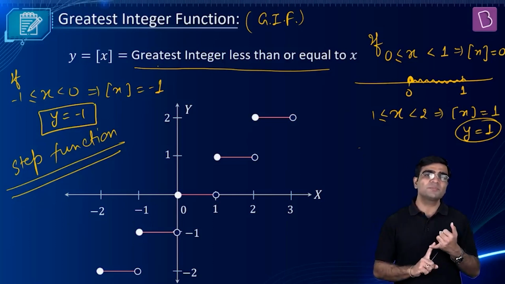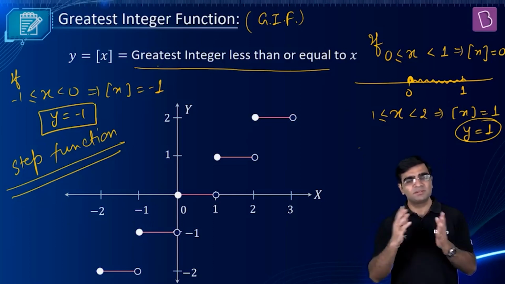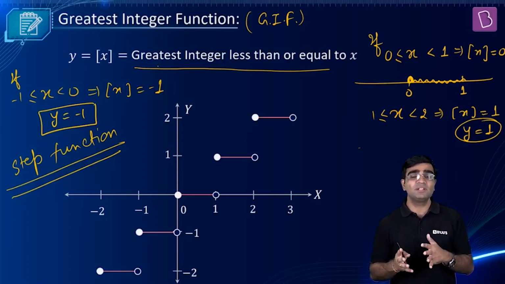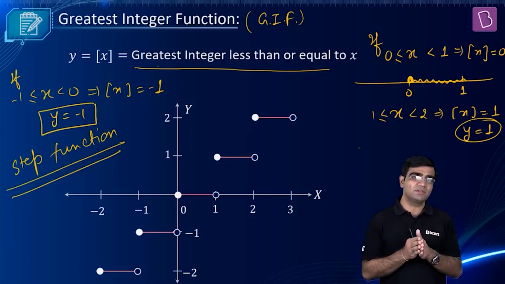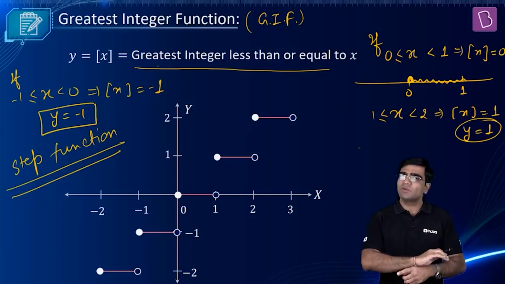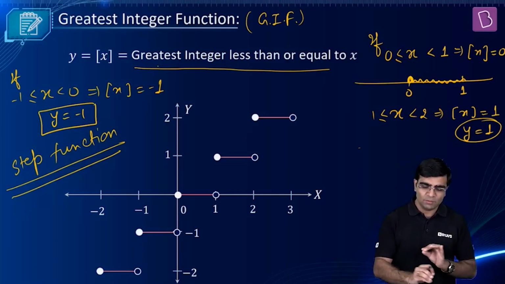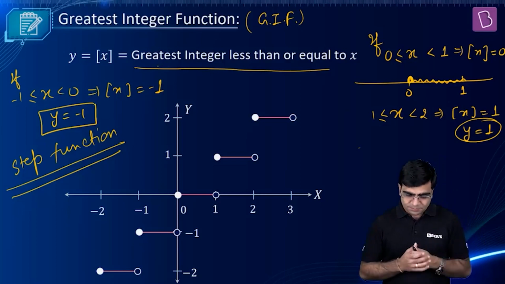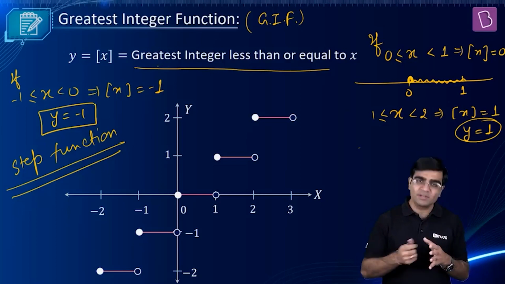So this is a step function. And for every integer, it reports the same integer. And if it is not an integer, you just have to look for the previous integer to that number on the number line. And once you're done with this calculation, that's how the graph looks, which looks somewhat like a final step function.